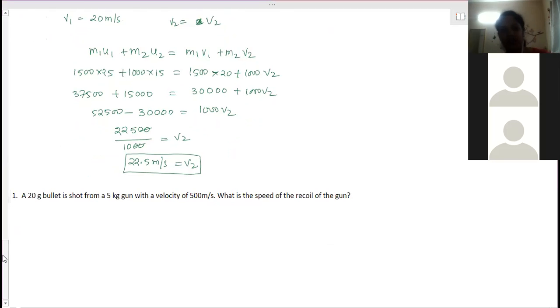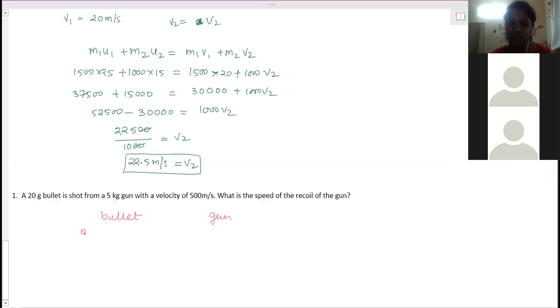A 20-gram bullet is shot from a 5 kg gun with a velocity of 500 meter per second. What is the speed of the recoil of the gun? Speed of recoil of the gun we have to calculate. That means here the two objects have interacted, one is bullet and one is gun. So there are two objects. First one write as bullet and the second one write as gun.